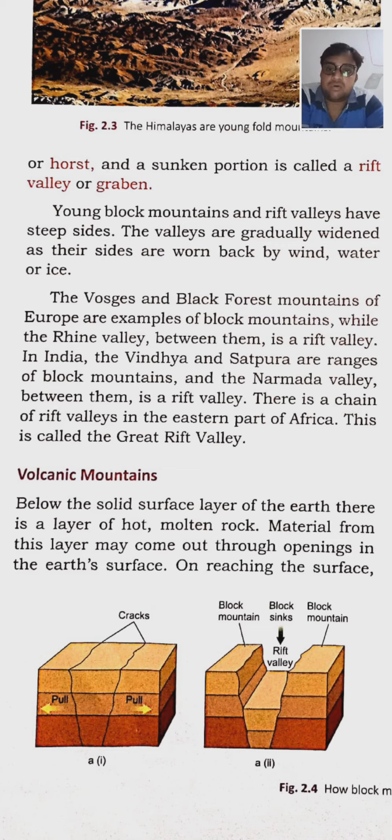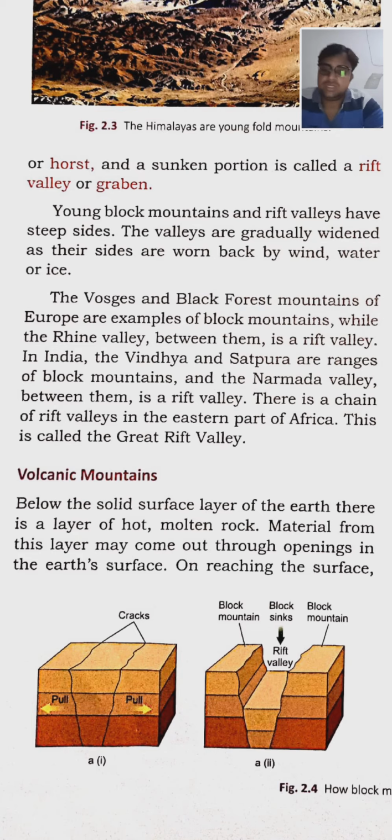The Vosges and the Black Forest mountains of Europe are examples of block mountains, while the Rhine Valley between them is a rift valley. In India, the Vindhya and the Satpura are ranges of block mountains, and the Narmada Valley between them is a rift valley. There is a chain of rift valleys in the eastern part of Africa. This is called the Great Rift Valley.